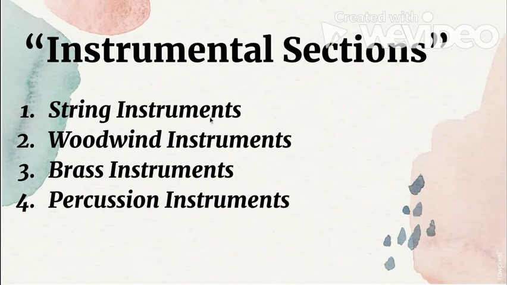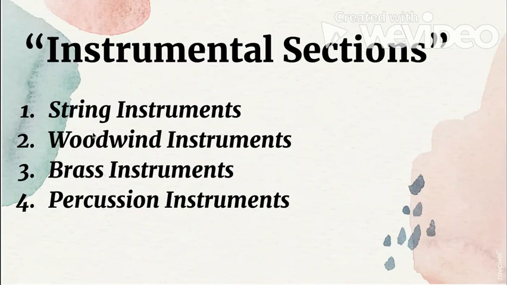String instruments, class, are instruments that are composed of strings, of course. Next, woodwind instruments are made of wood and are played by blowing. And the third one, we have brass instruments.